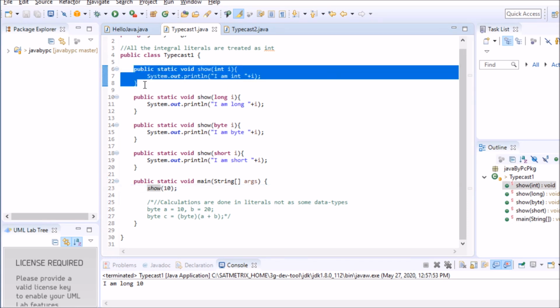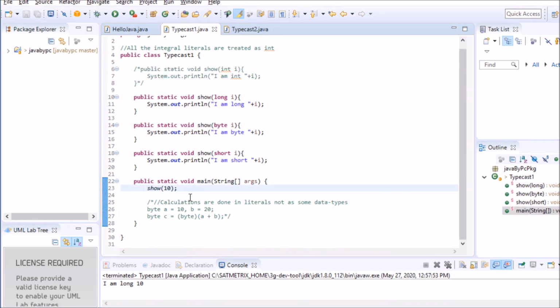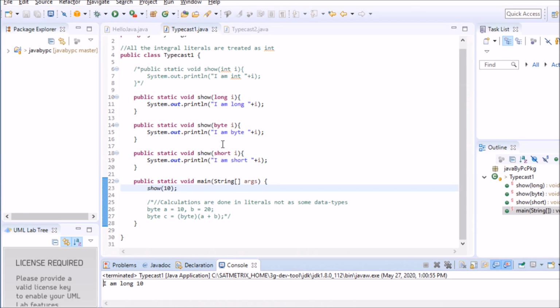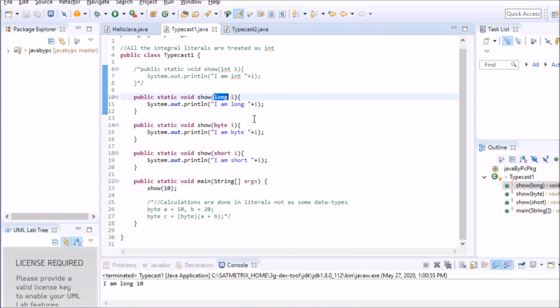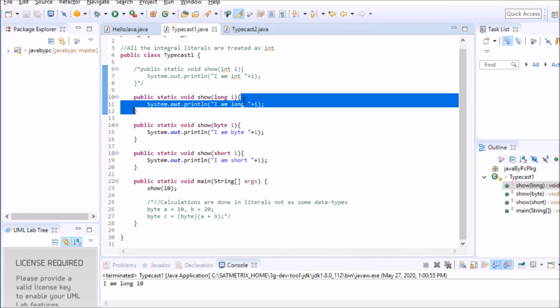But now if I comment this method, let's comment it. It's still not giving any compilation error. So which method is going to be called? Let's first run it. I am long. So the method which is taking long is being called.